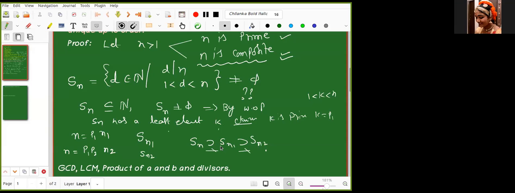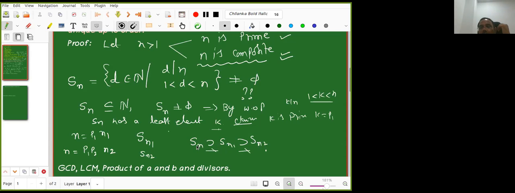My question actually was, after you've written by the well ordering principle that Sn has a least element k, on the side you've written 1 is less than k, k is less than n, and k divides n. Before this you had written that. Yeah, right. We don't assume it, but it's given, isn't it? Yeah, it is given. It is the definition of Sn. Every element in Sn is of that form. So an element belongs to Sn means it divides n. Understood. And Sn has a least element. Yes. Great. Thanks.